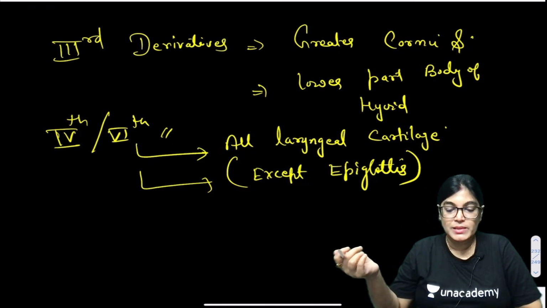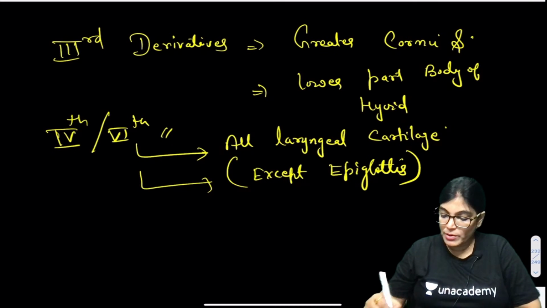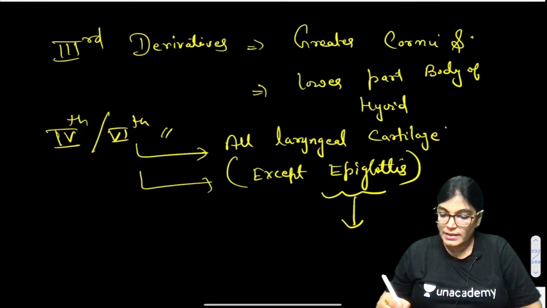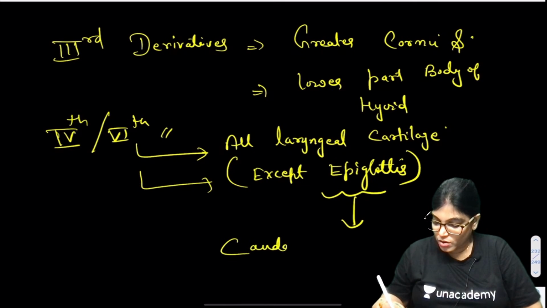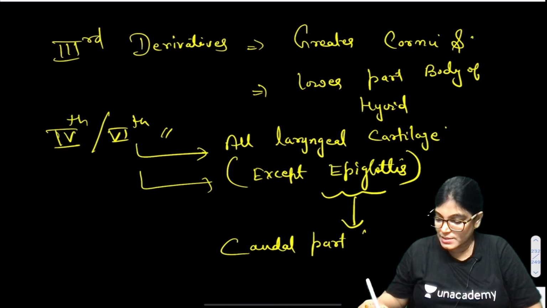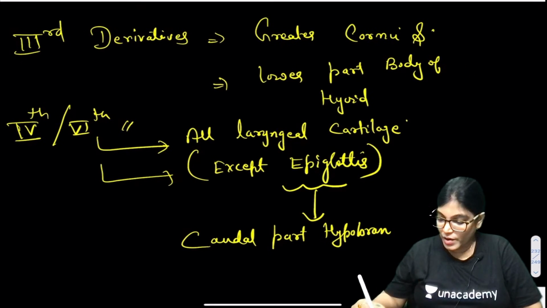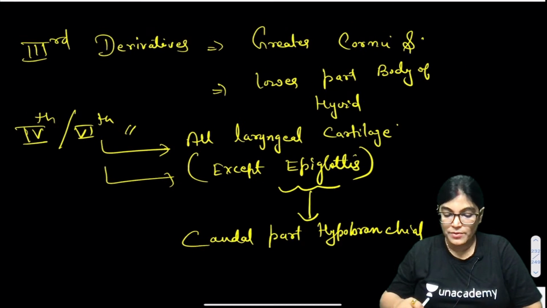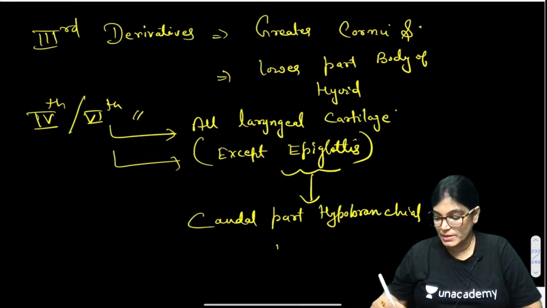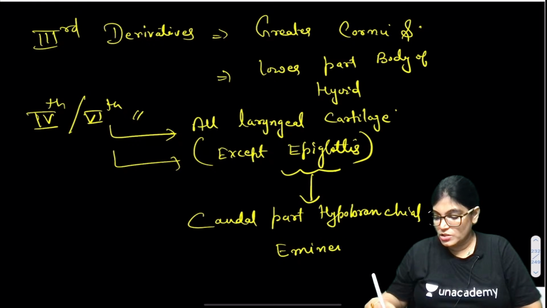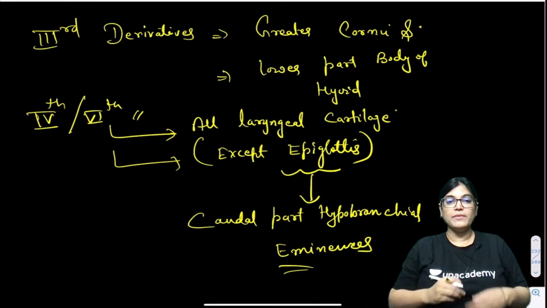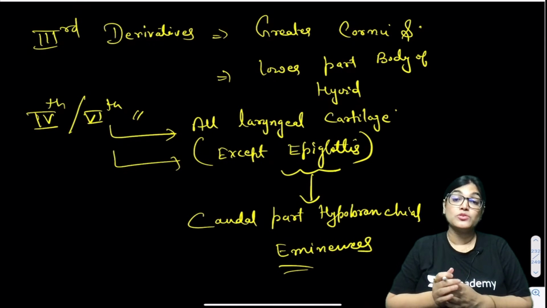Except epiglottis means epiglottis is not derived from it, because epiglottis is derived from caudal part of hypobranchial eminence. It is derived from the caudal part of hypobranchial eminence, from which the posterior most part of the tongue is derived. That part is only giving rise to epiglottis.